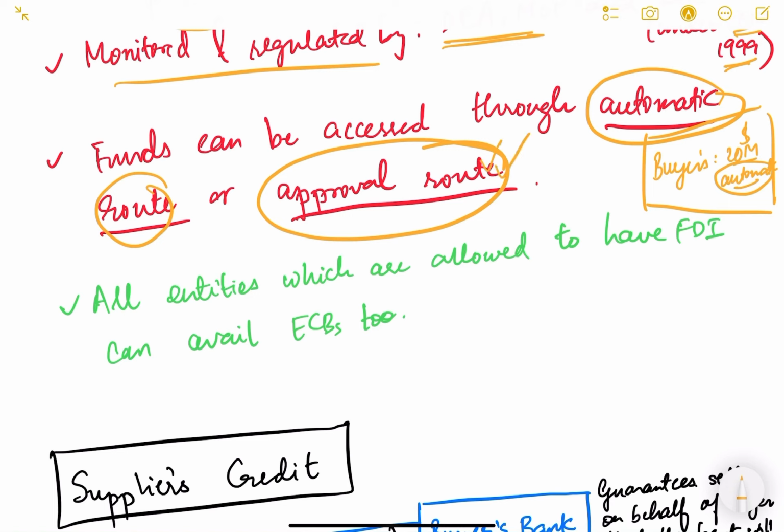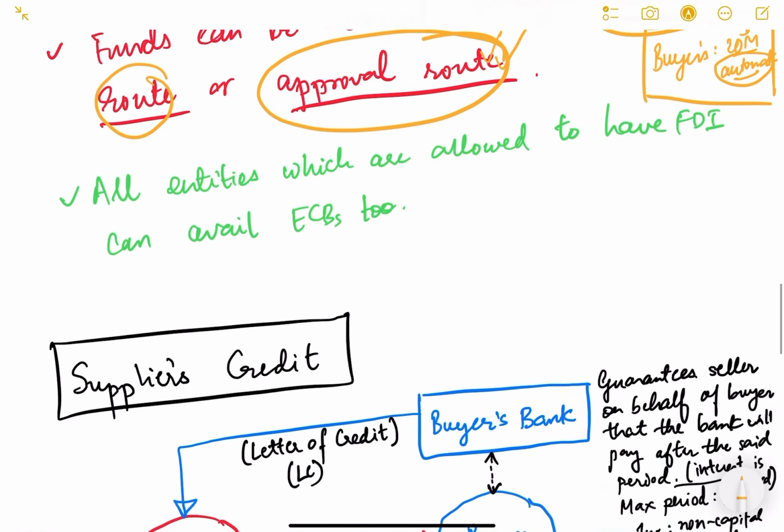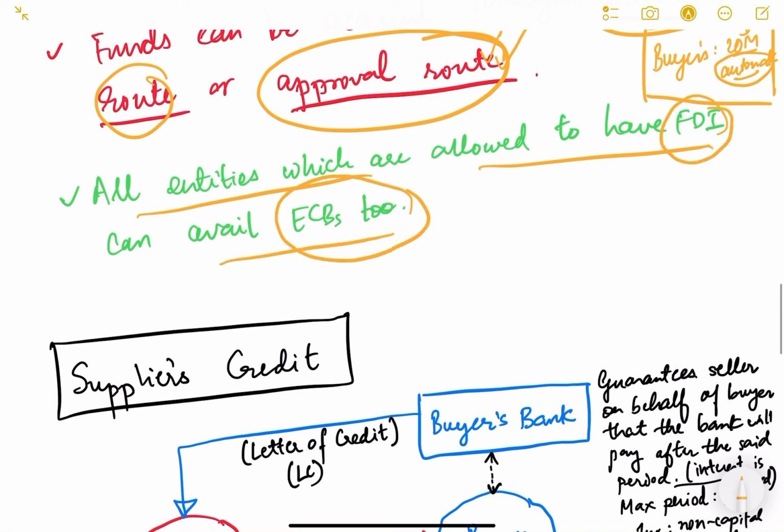This is the same as FDI: automatic route and approval route. All entities which are allowed to have FDI can avail external commercial borrowings. Now, who is eligible for external commercial borrowings? All the entities where FDI is possible. Wherever FDI is allowed, they can go for ECBs also. So this is the guideline.